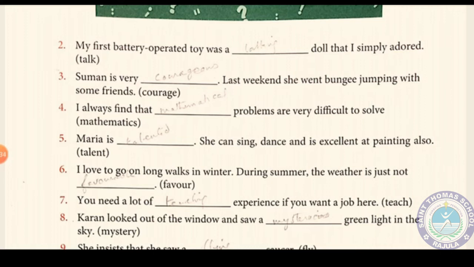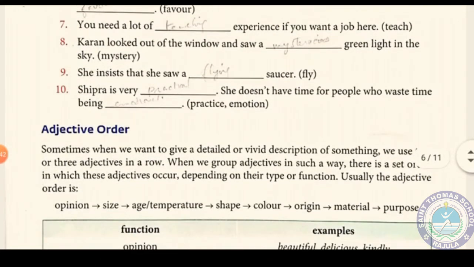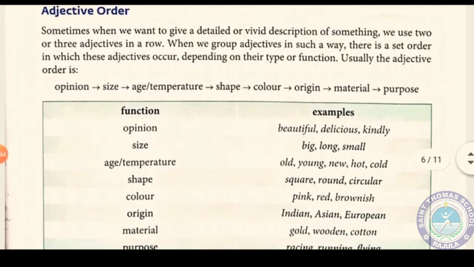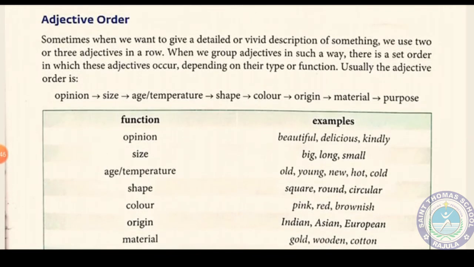Don't follow the answer which is written in the book with a pencil. I am sending you all the answers, so no need to follow that. And now the most important thing you have to learn this year is the order of adjectives. When more than one adjective comes with a noun or pronoun, we have to arrange them in the proper grammatical order, which is given.